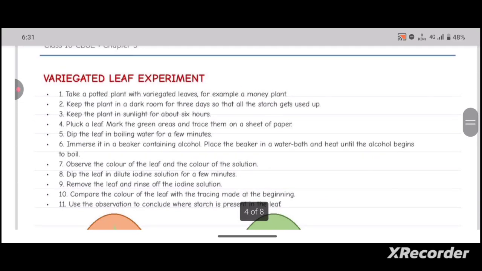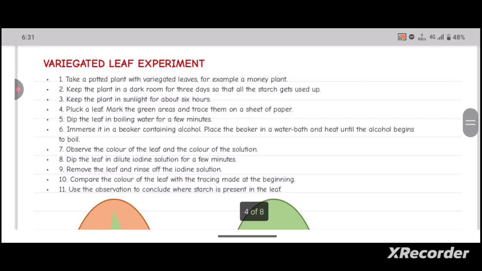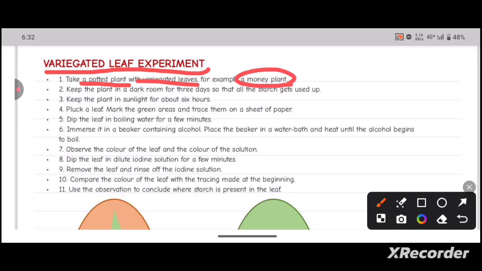So let's see some tests for photosynthesis. The byproducts of photosynthesis are obviously carbohydrates like starch. Let's see in which conditions the leaf or the plant undergoes photosynthesis. This experiment is known as the variegated leaf experiment. For this you have to take a potted plant with variegated leaves, for example a money plant.